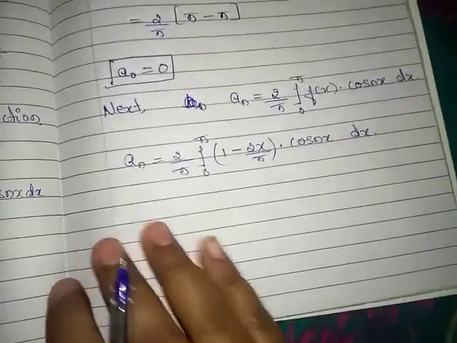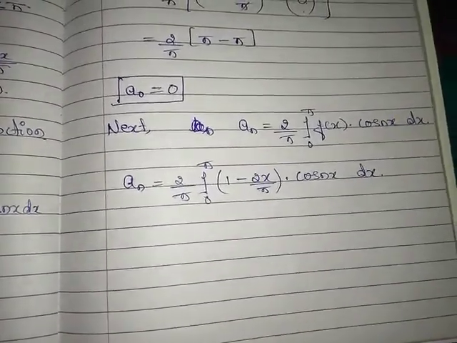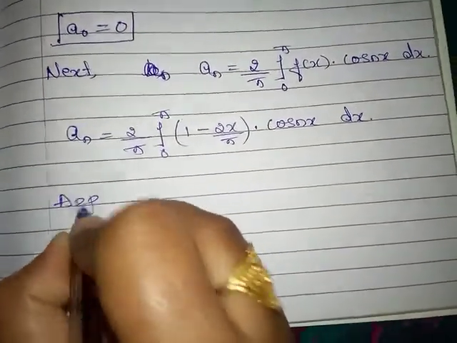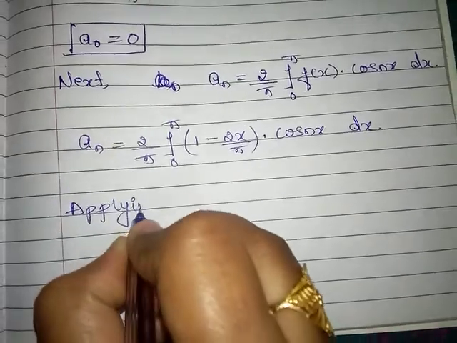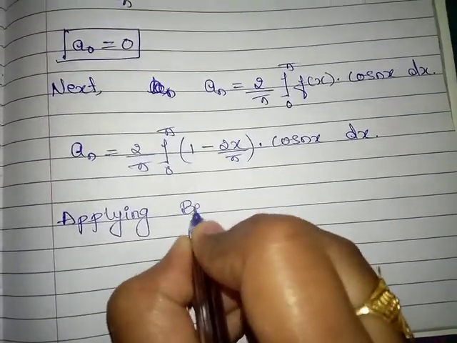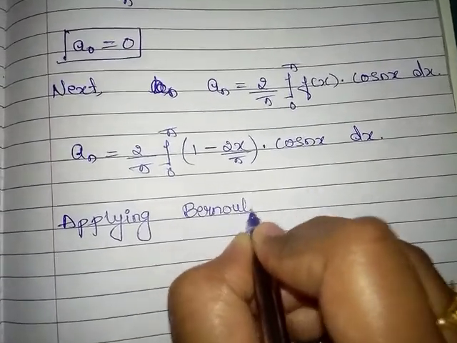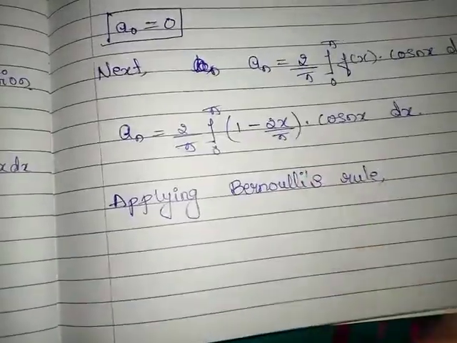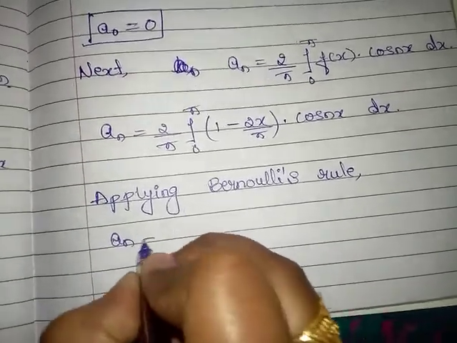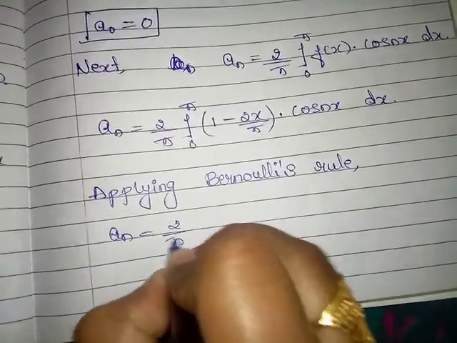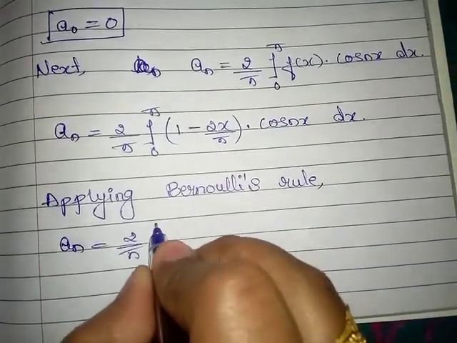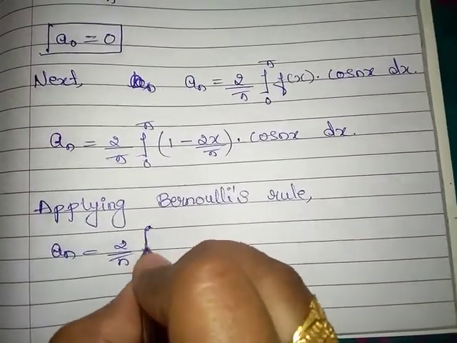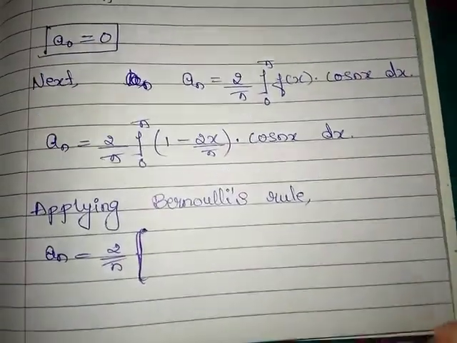To solve this one, we have to use Bernoulli's rule. Applying Bernoulli's rule, we get an is equal to 2 by pi as it is, now this is a square bracket.